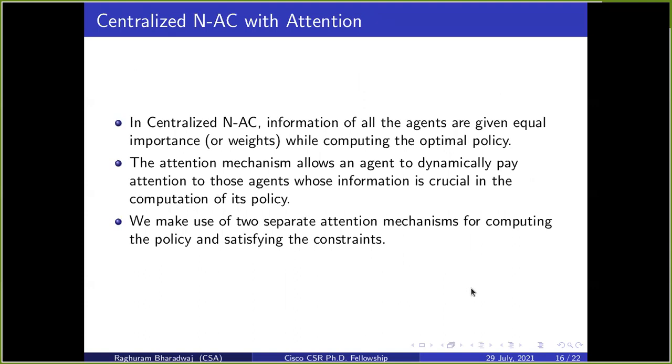So in our earlier research work, we have proposed a centralized nested actor critic algorithm, which uses the idea of centralized critic and decentralized actors to compute optimal policies. There, the information of all the agents is given equal importance by the critic while computing the optimal policy. The attention mechanism is a mechanism that allows an agent to dynamically pay attention to those agents whose information is crucial in computation of its policy. We make use of two separate attention mechanisms for computing the policy as well as satisfying the constraints.